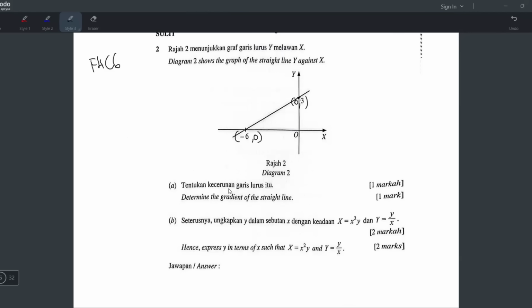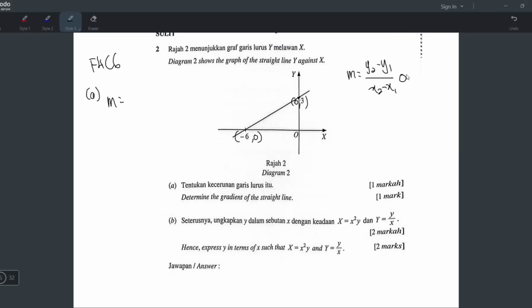A, tentukan kecerunan. Determine the gradient of the straight line. This is easy. Just use the gradient formula. Alright, the gradient formula is y2 minus y1 over x2 minus x1. Ataupun you boleh cakap, ambil beza y bahagi beza x. So you boleh ambil 3 minus 0 over 0 minus negative 6.